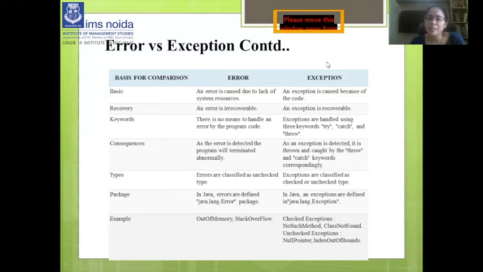These can be examples of checked exceptions: class not found. If you are creating a file, but the file is not present at that location, what exception can occur? Class not found. Also no such method. Unchecked exceptions: null pointer, index out of bound. So these are the examples, and these are the basic differences between error and exception.